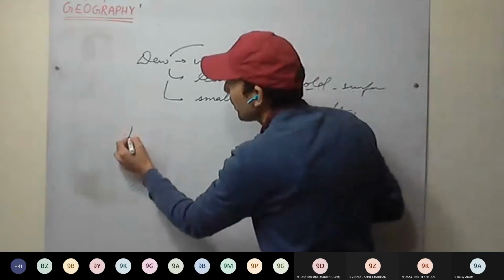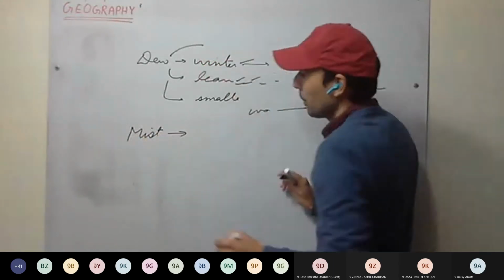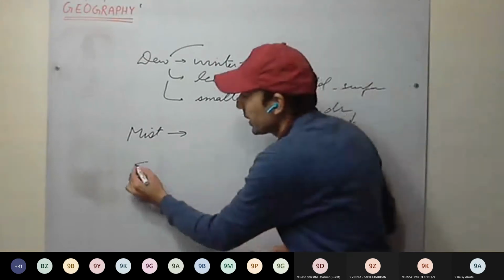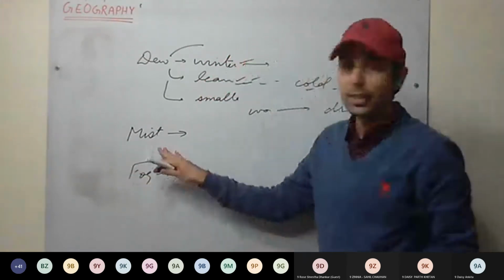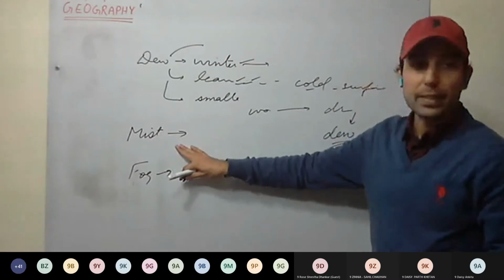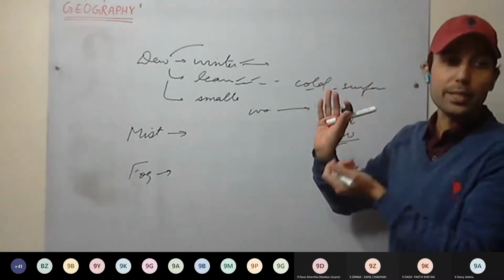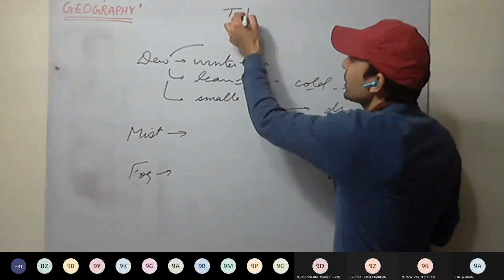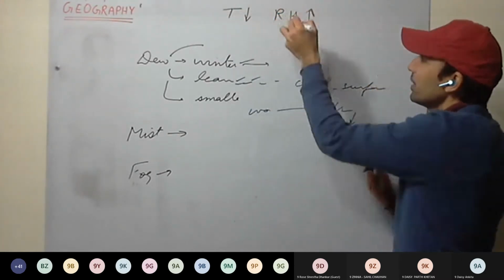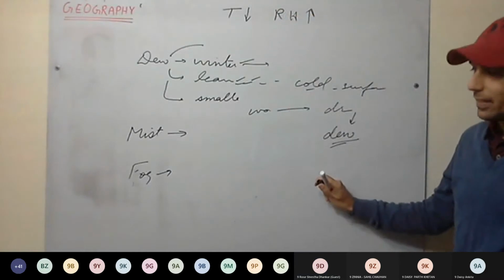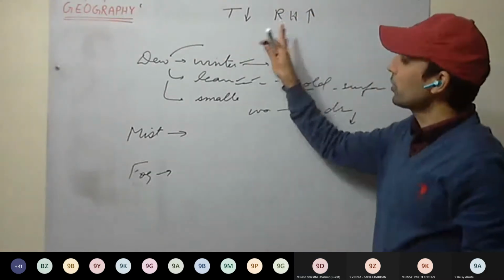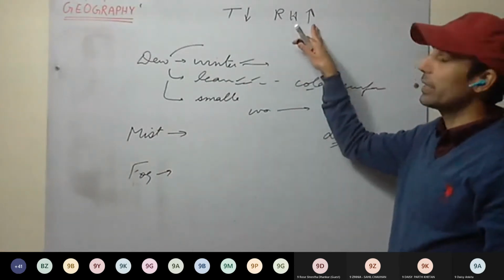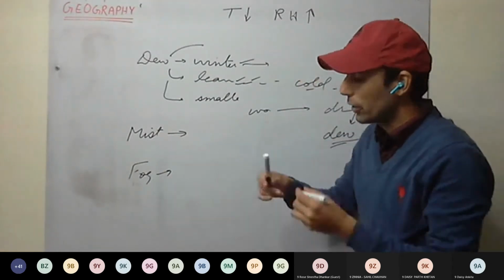Okay. Next is mist. Mist and fog take place mainly in winters. So what happens? As air gets cooled, does relative humidity increase or decrease? As temperature decreases, relative humidity increases. And therefore mist and fog are formed in winter. As air gets cooled, relative humidity increases. So what happens during winters,